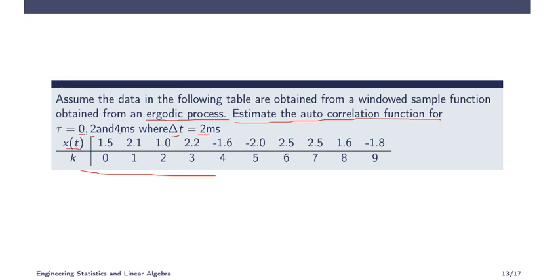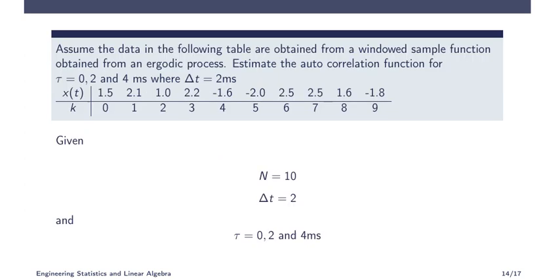What is the value of x of t? These are the samples, not a continuous function. Instead of the continuous function, some values are taken. So what all is given? How many n? 0 to 9 means totally n is equal to 10, and delta t is equal to 2 millisecond, it is given here, and tau equal to 0, 2 and 4 milliseconds. Those are the given conditions.